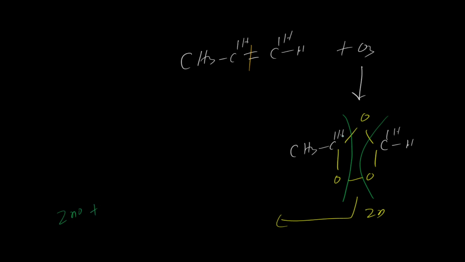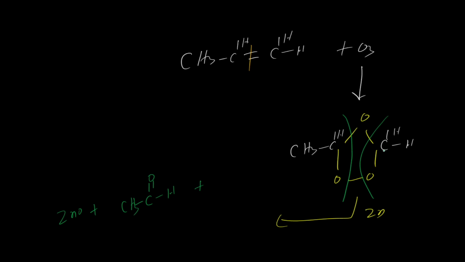Now just look at this side. There are 2 carbons, and this carbon is attached to the oxygen. So put this carbon with a double bond. This carbon has a double bond. On one side put the hydrogen, and this side is CH3, put the CH3. So this one side is over.